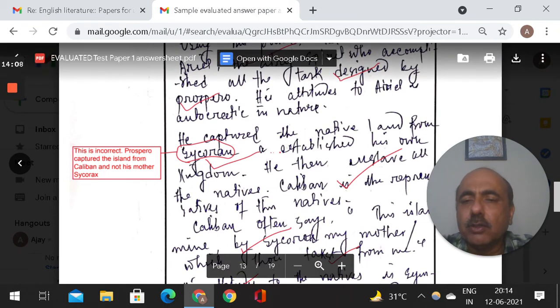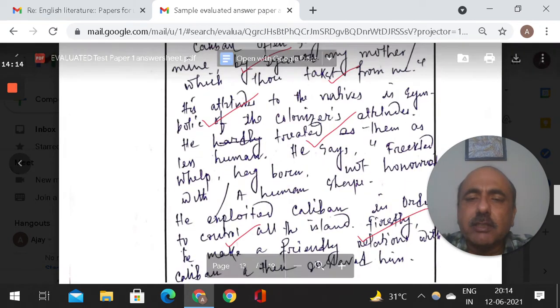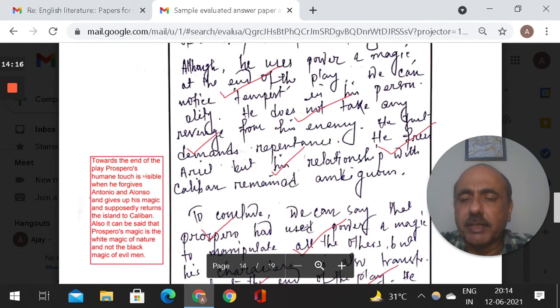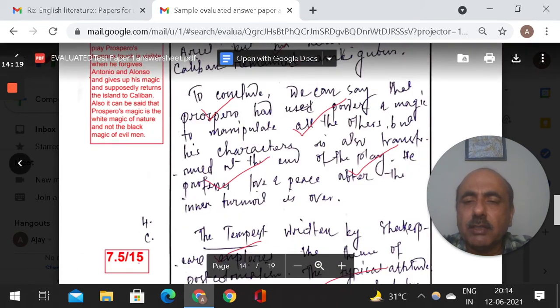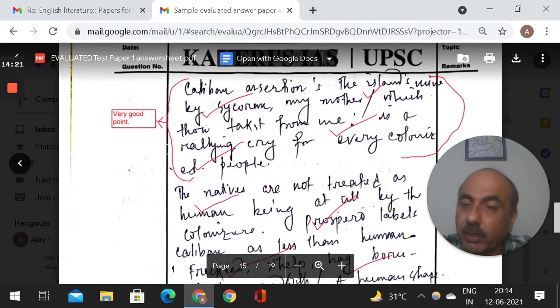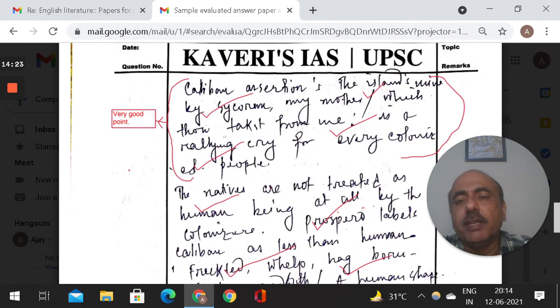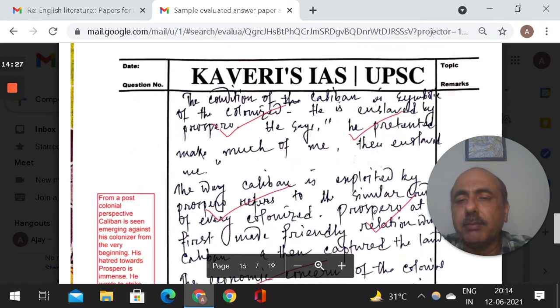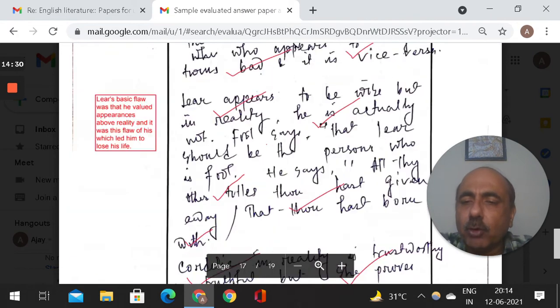Maybe he has written something about Sycorax. Prospero captured the island from Caliban and not his mother Sycorax. So maybe something that he has written is not part of the text. Something is wrong towards the end. You can just see the marks are there. But wherever he has done right, I write very good point. Whenever he has made some good point, I encourage the student also. At the same time, like this, I keep on evaluating every question.